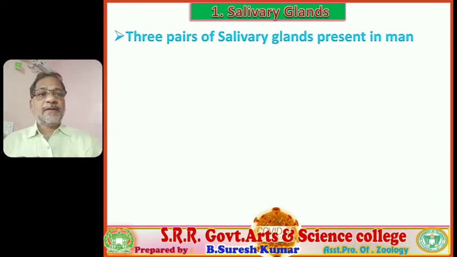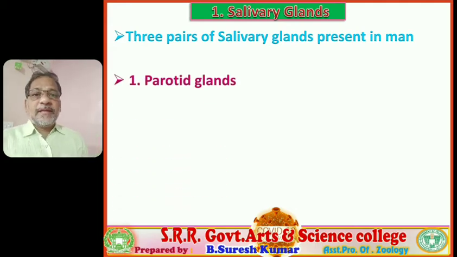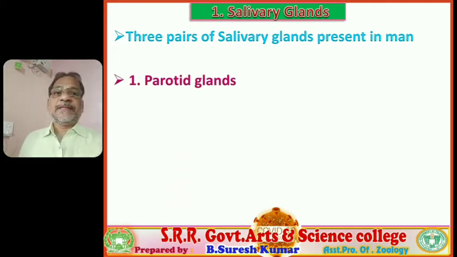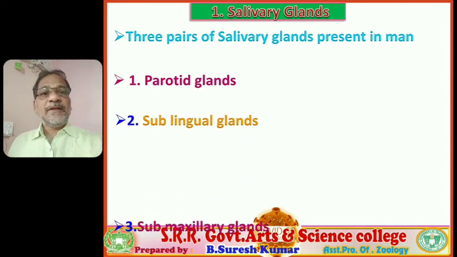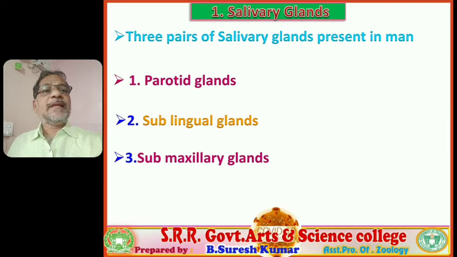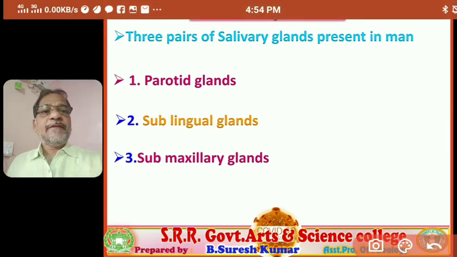So first we'll discuss salivary glands. Three pairs of salivary glands are present in human beings. They are parotid glands, sublingual glands, and submaxillary salivary glands. So three variants of salivary glands are there: parotid, sublingual, submaxillary. Remember?